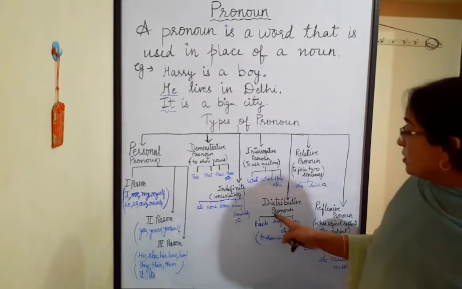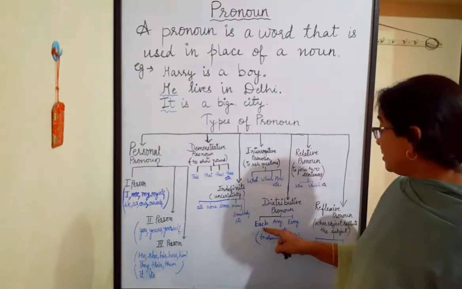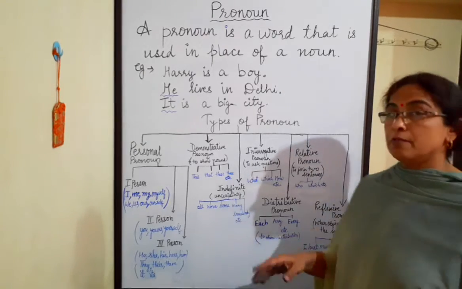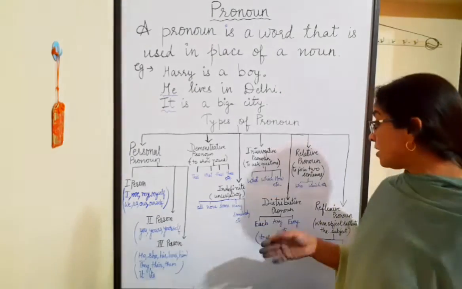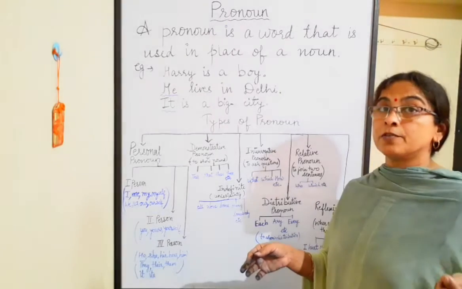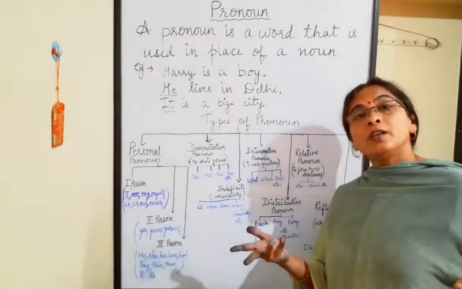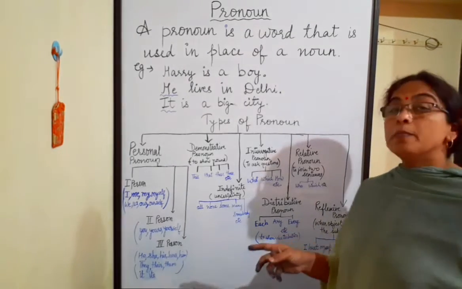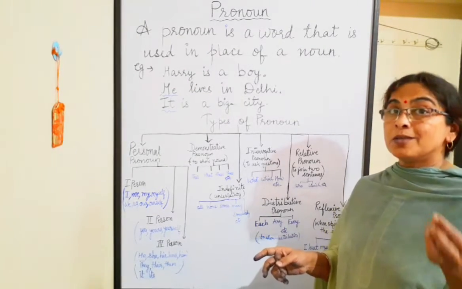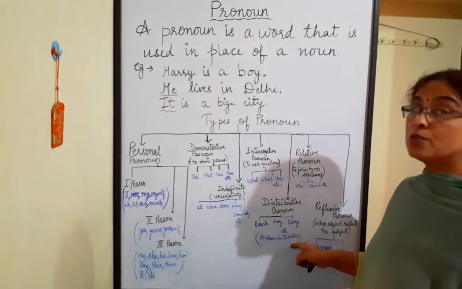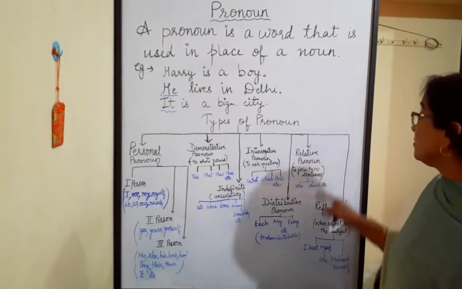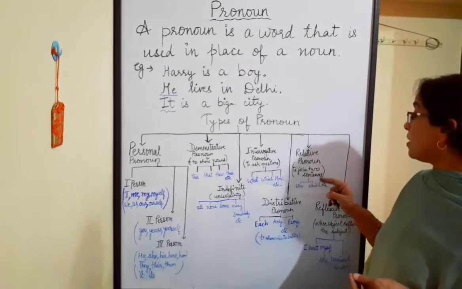Distributive pronoun. These pronouns are each, any, every, which shows distribution, like each of you have to submit your classwork. Any of the book will do. Every child has to be present in the class. Which shows distribution.